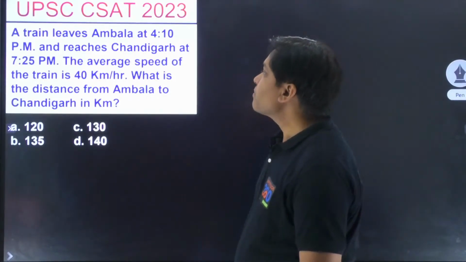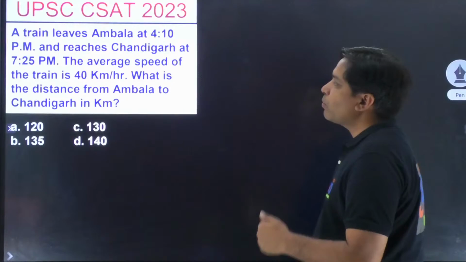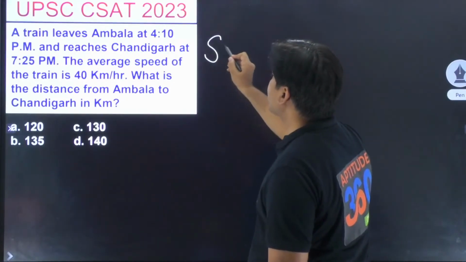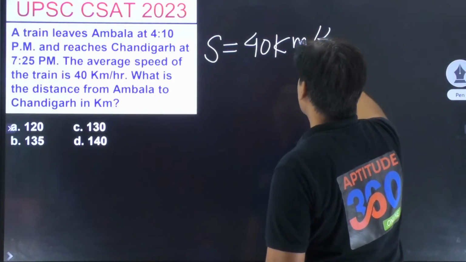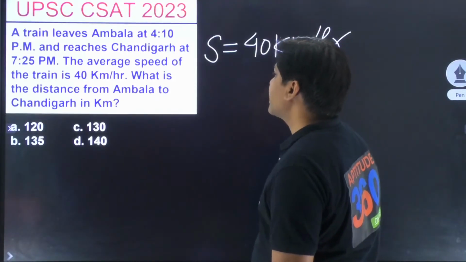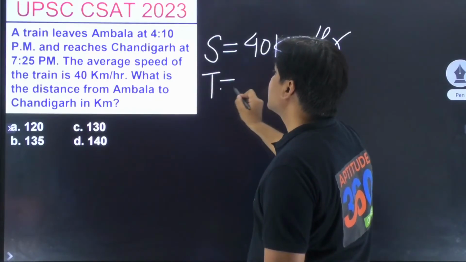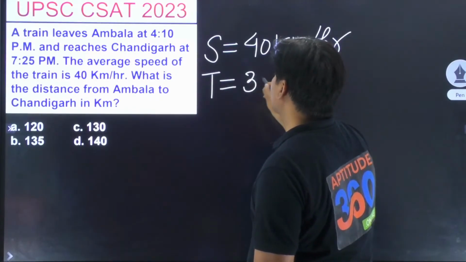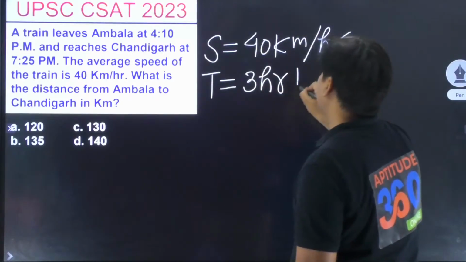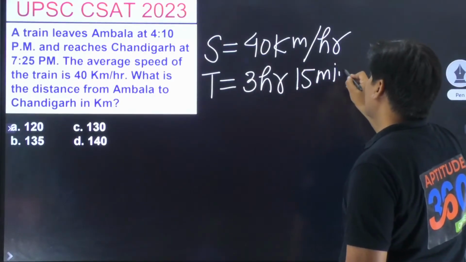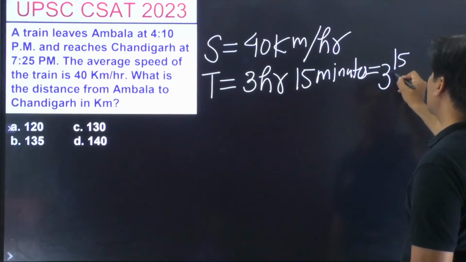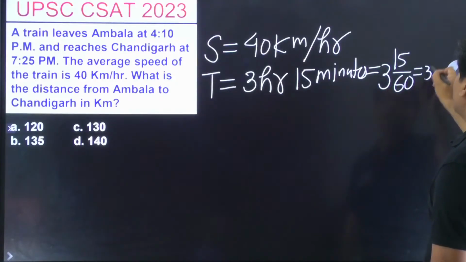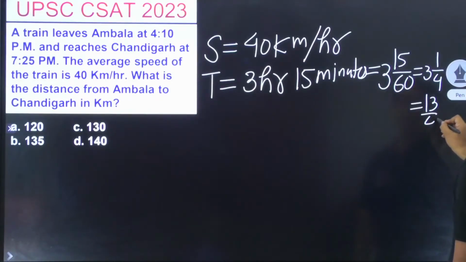The answer should be, first of all, you know what we did in the previous problem. Keep writing it down and ensure that you're getting an answer. The time is 3 hours 15 minutes. So if I convert this into hours, how do I do that? 3 1 by 4, 13 by 4 hours.